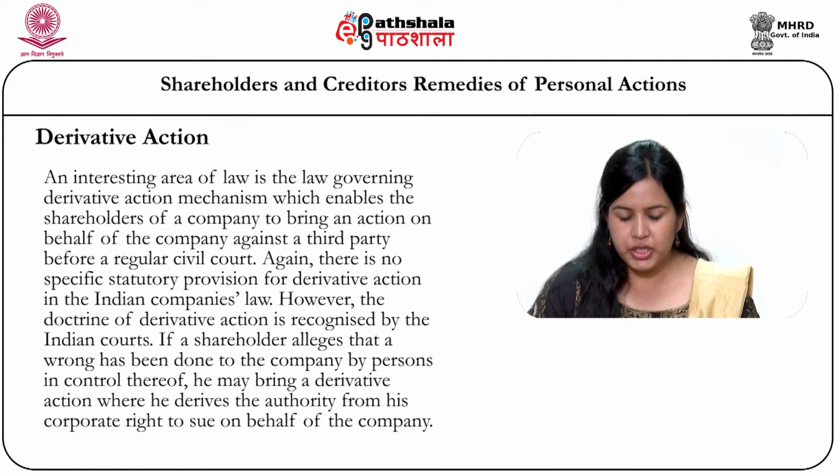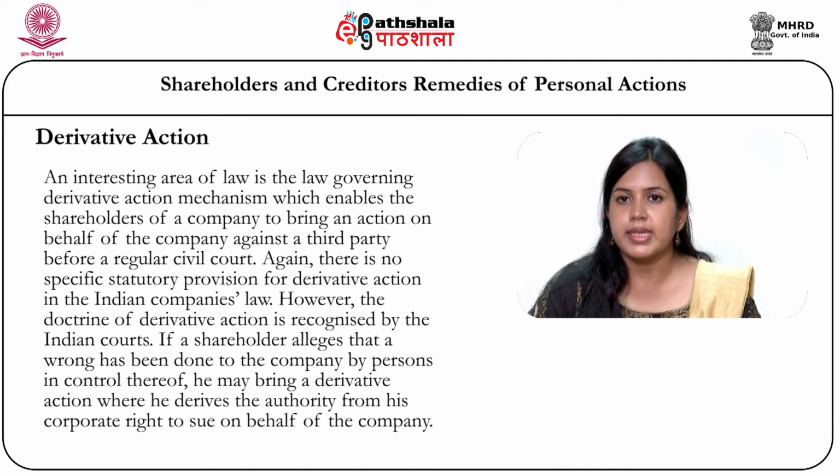If a shareholder alleges that a wrong has been done to the company by persons in control thereof, he may bring a derivative action where he derives the authority from his corporate right to sue on behalf of the company.